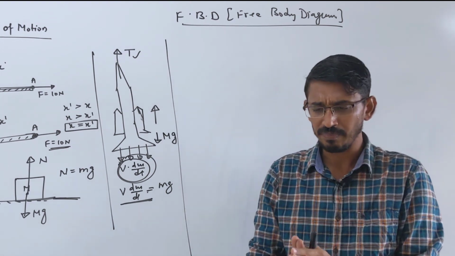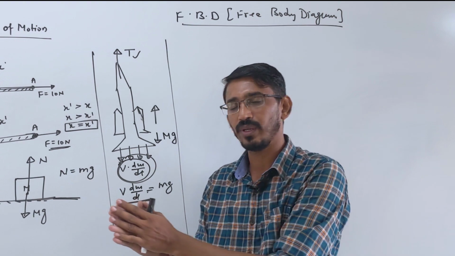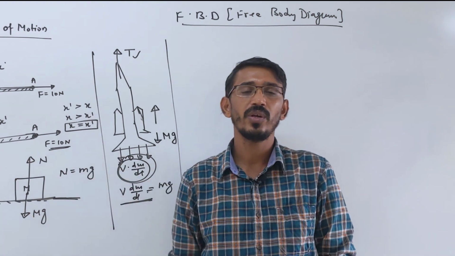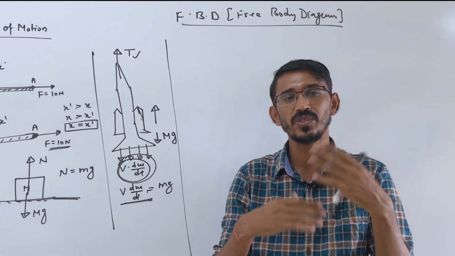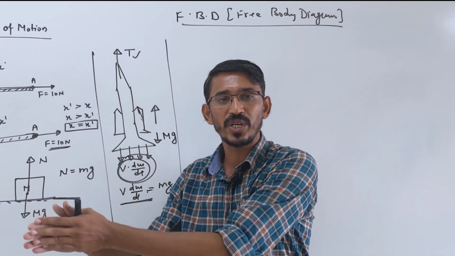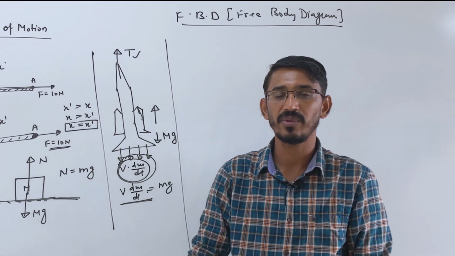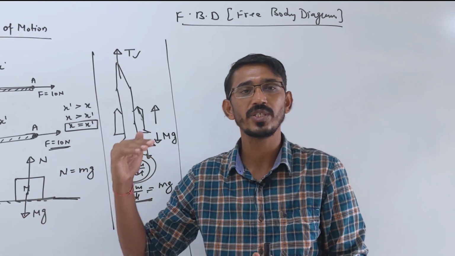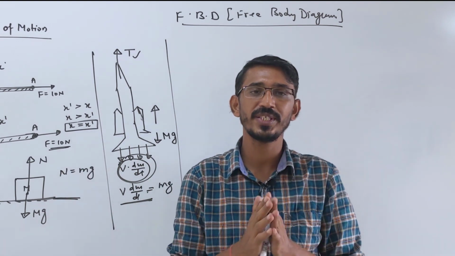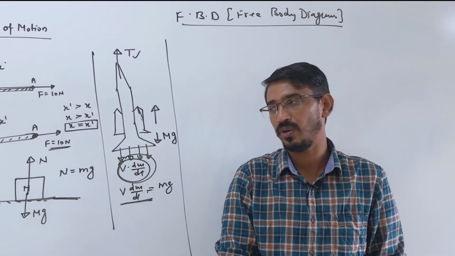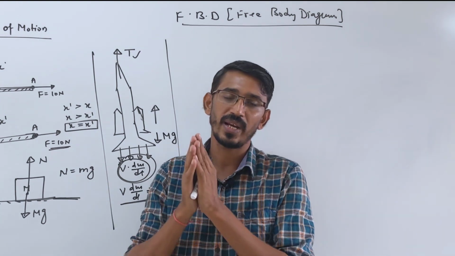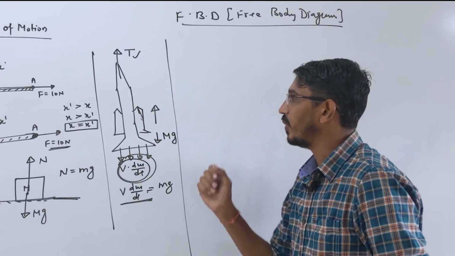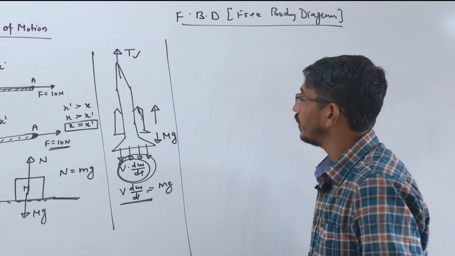This force can be in the x direction or in the y direction. If the body is moving horizontally, write net force in x direction is equal to ma. If it is moving in the vertical direction, write net force in y direction is equal to ma. If the body is not accelerating, don't write ma, because a becomes 0, so net force should be equal to 0 if the body is moving at constant speed or at rest. If it starts accelerating, then you write net force is equal to ma simply.